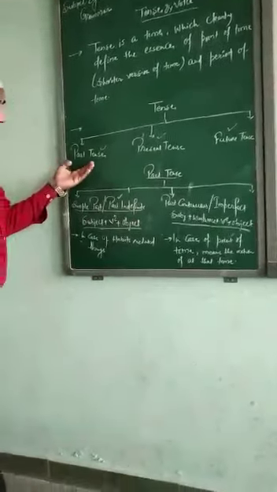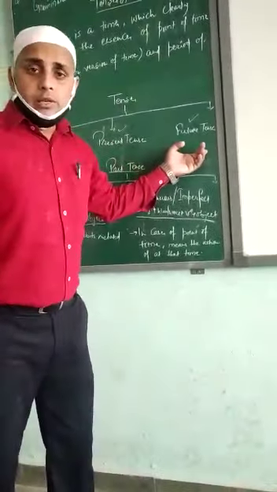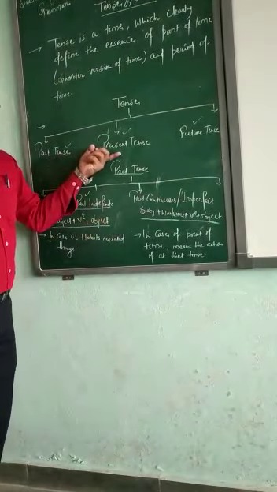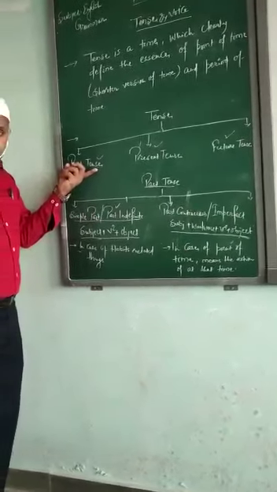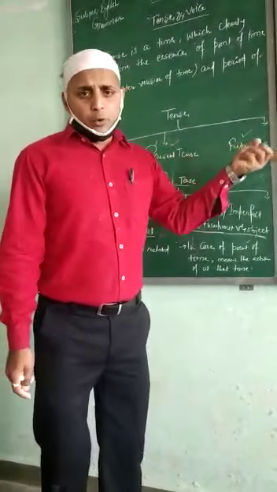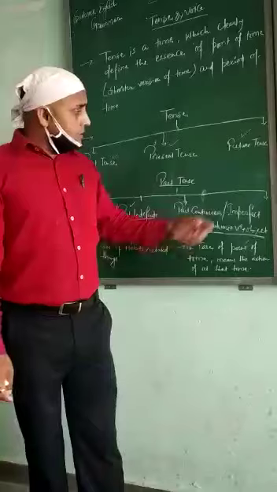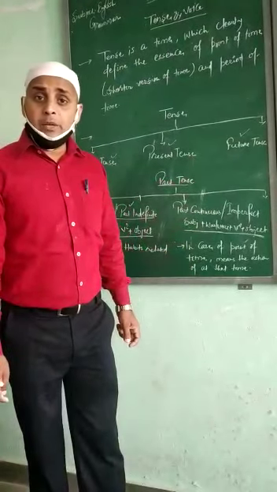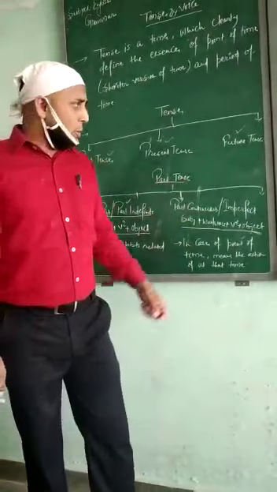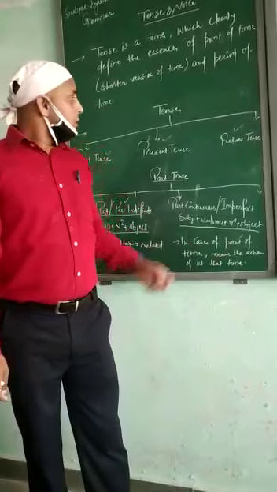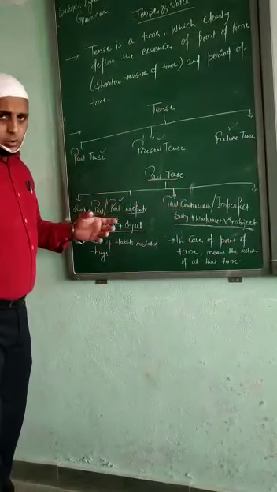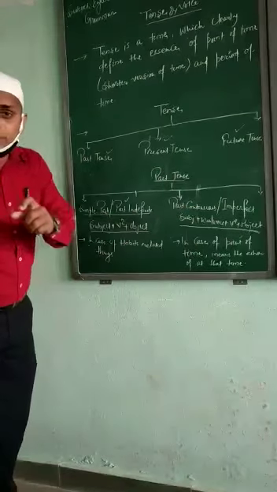We have past tense, present tense, and future tense. Based on evidence or proof, we have only past tense and present tense. Why? Because past tense we have already lived, and present tense we are living in. For future tense, we don't have any proof. But it is a part of tense because we have the power of imagination to express. So we have also included future tense. Let's discuss one by one. Today we will only cover the past tense and a glimpse of voice.